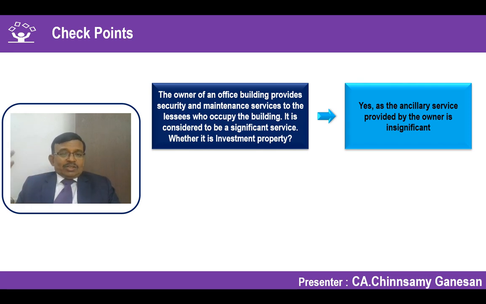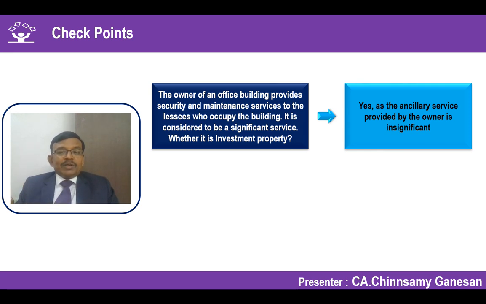Go out. No worry for you for creating the infrastructure. I will take care of that infrastructure. That means the ancillary services which have been provided by the owner are significant.